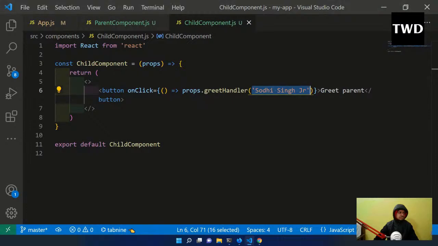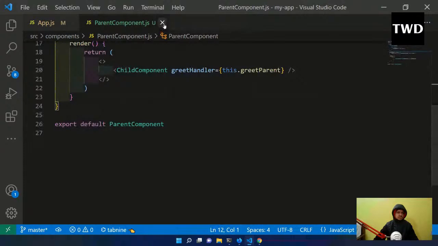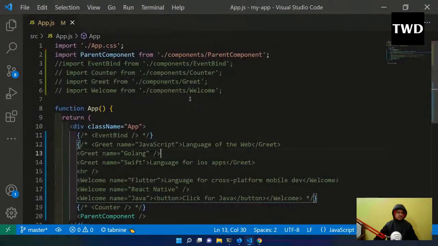Okay. So the next thing which we are going to learn is how to style React components. Okay, so we are going to learn how to style React components. There are 3 ways to style a React component, and we are going to learn about the main ways only, because we are going to learn everything a bit faster. Okay, so let's start.